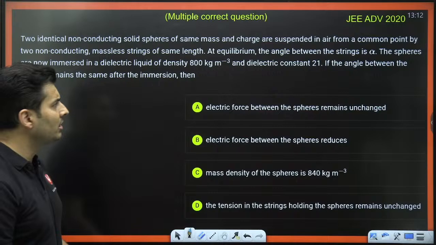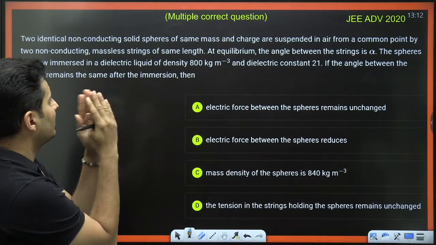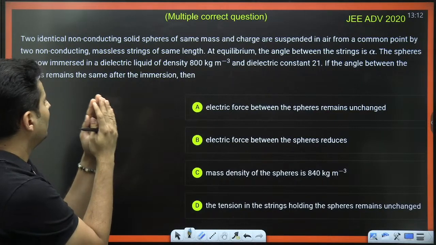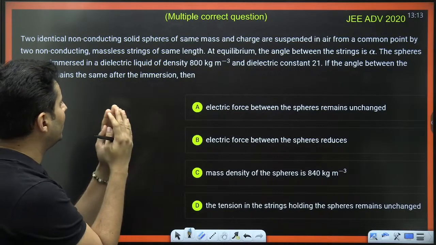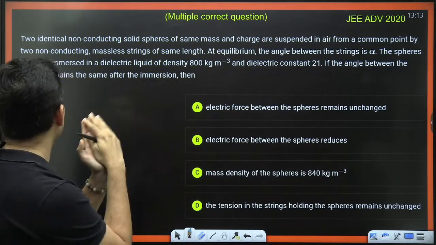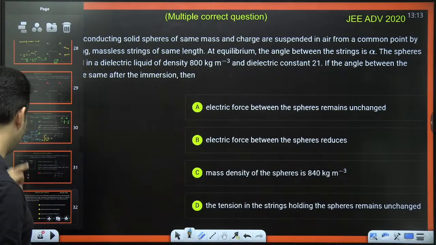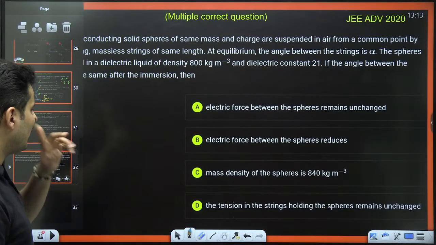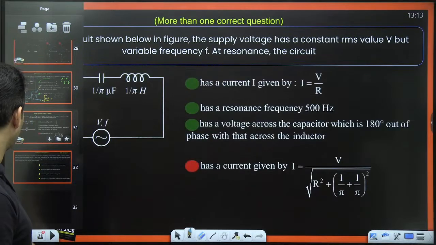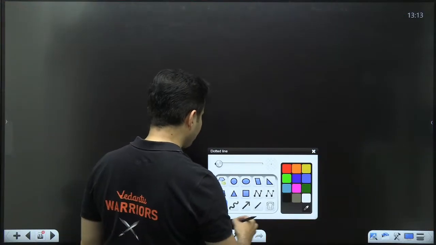Again, multiple correct option. Two non-conducting spheres, same mass and charge, are suspended in air from a common point. Equilibrium angle is alpha. Now they are immersed in a liquid of dielectric constant 21. The angle between the strings remains the same. Then, okay, I think I will need a separate slide over here. The question is about mass density, tension, electric force, so many things are asked. Okay, let's draw the diagram first. That will be better.